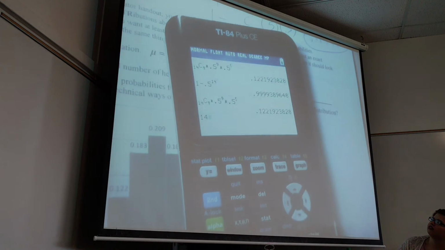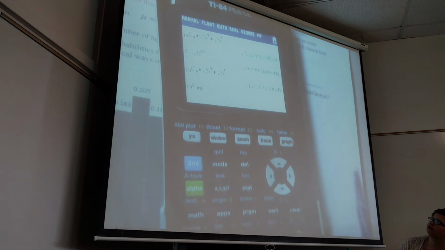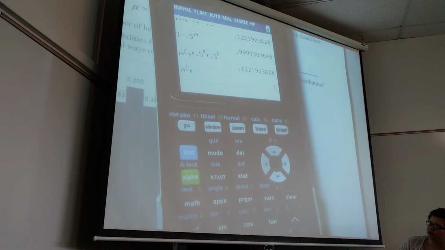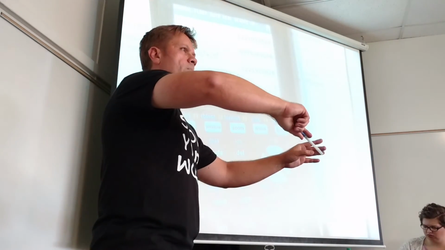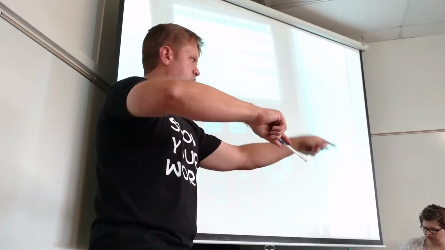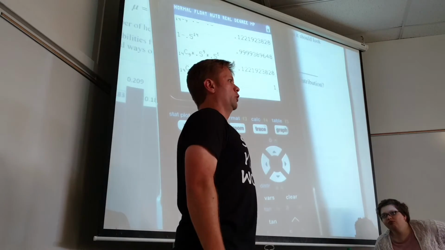So if you do it in your calculator, 14 choose 0, the answer is going to be 1, because there's only one way. How many ways can I choose one person from 14 people? 14 ways, because there's 14 different people. How many ways can I choose nobody from 14 people? One way. I choose no one.